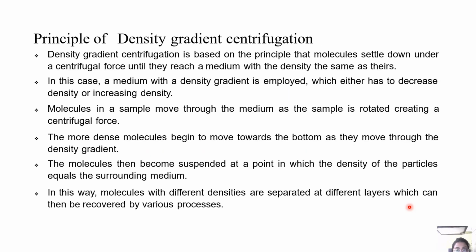So it's based on the principle that molecules settle down under centrifugal force until they reach a medium with the density that's the same as theirs. In this case, a medium with a density gradient is employed, which either has to decrease in density or increase in density. Molecules in a sample move through the medium as the sample is rotated, creating a centrifugal force. The more dense molecules begin to move towards the bottom as they move through the density gradient.